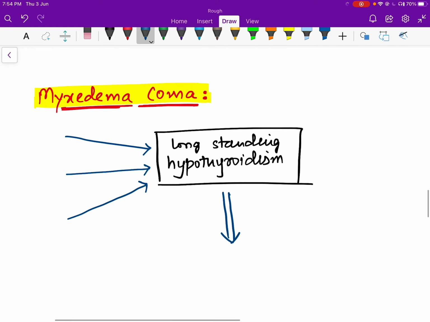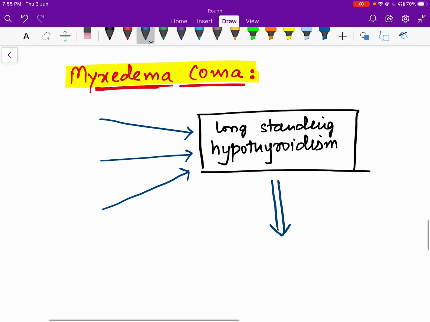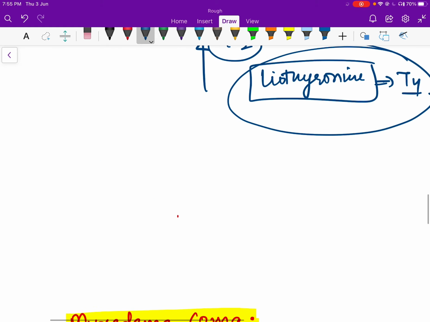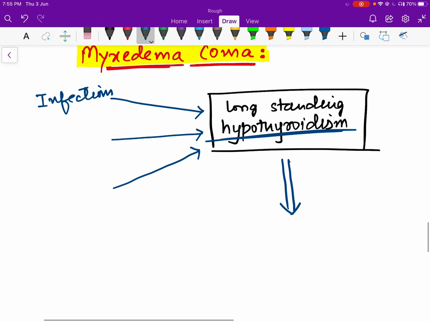Now there is a condition. Let's say there's a patient of long-standing hypothyroidism. Because of certain conditions, let's say infections, the patient is already diagnosed with hypothyroidism. That means the patient must be given medicine for hypothyroidism, that means the person has to take levothyroxine as prescribed by the doctor.